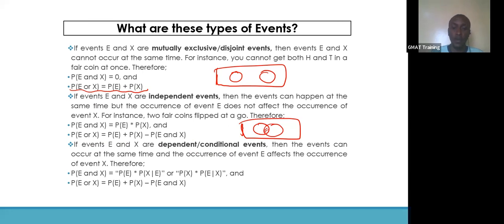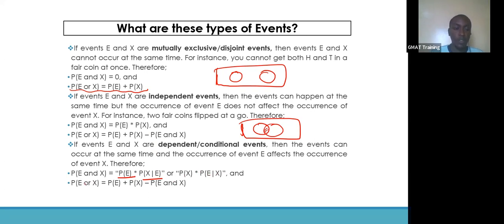The occurrence of event E affects the occurrence of X, and vice versa, the occurrence of event X affects the occurrence of event E. Therefore, in this case, the probability of E and X will be the probability of E times the probability of X given that E has already happened, or the probability of X times the probability of E given that X has already happened.